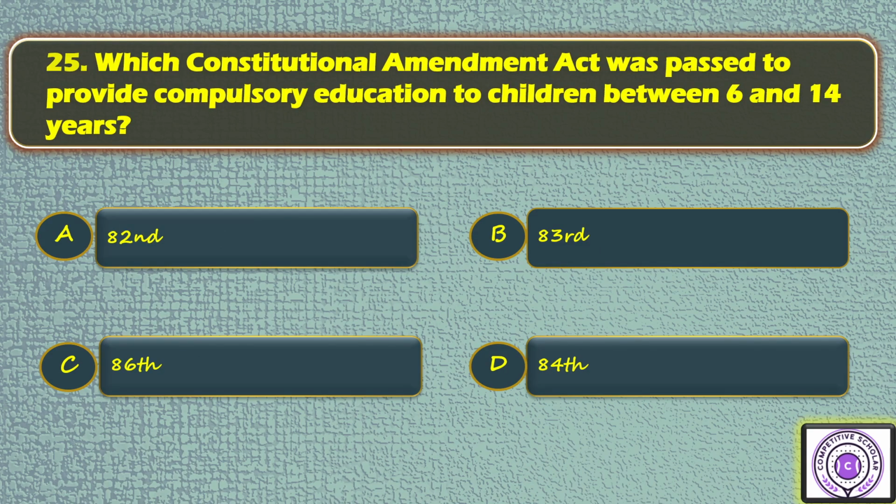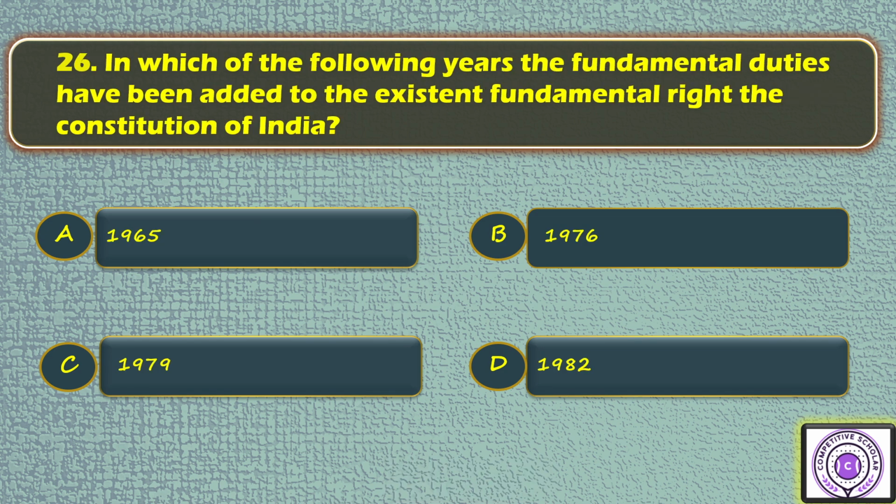Question number 25. Which constitutional amendment act was passed to provide compulsory education to children between 6 and 14 years? Option A 82nd, option B 83rd, option C 86th, option D 84th. So the answer is C. Next, move to the next one.